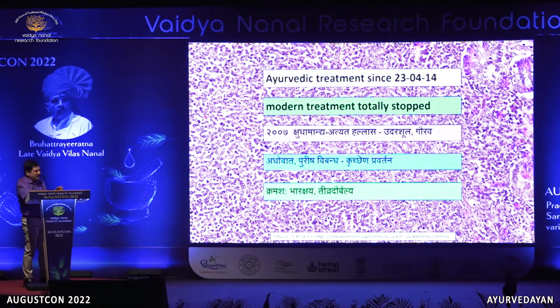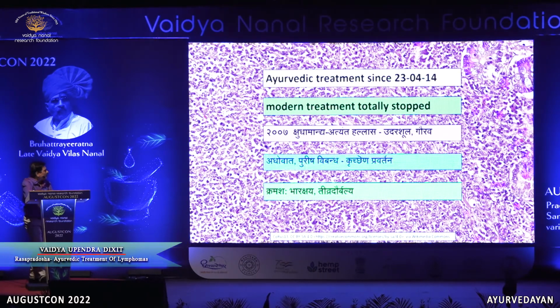So what was his history from the Ayurvedic point of view? Since 2007, and in 2013 he was diagnosed with this. But since 2007, repeatedly he was having complaints like Kshudha Mandya, Hrullas, Udarashul, Gaurav. That means his Agni was not functioning properly.